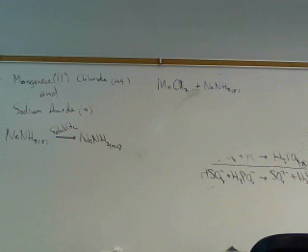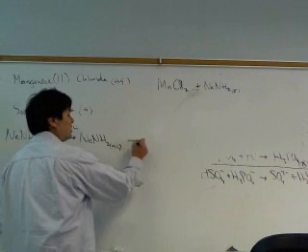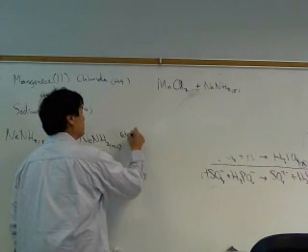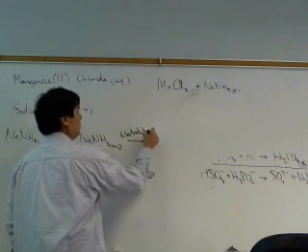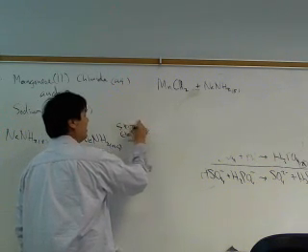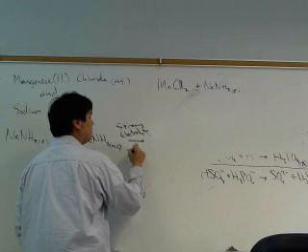Is it a strong electrolyte because it is a soluble salt or because it's a strong base? It's because it's a soluble salt. That's the electrolyte property.